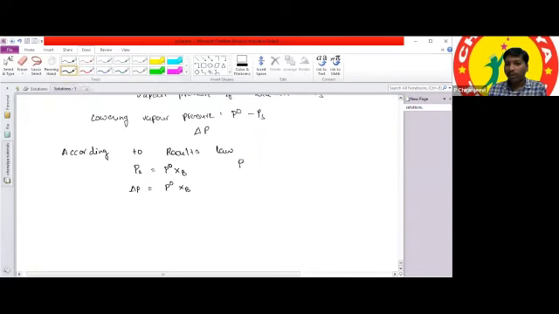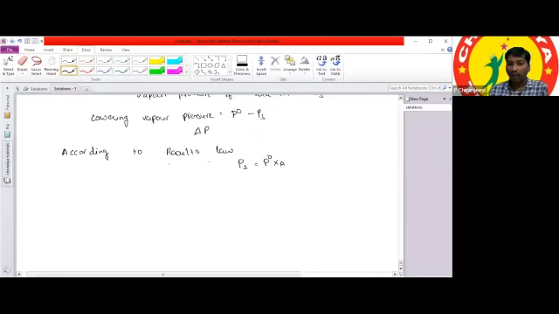Whenever it is a volatile solute or volatile solvent, the vapor pressure of the solution is equal to the product of the vapor pressure of the pure component and the mole fraction of the component. For non-volatile solutes, the vapor pressure of the solution depends upon the mole fraction of the solvent only. According to that, the pressure is P naught into XA.